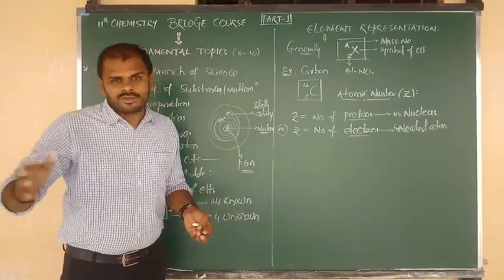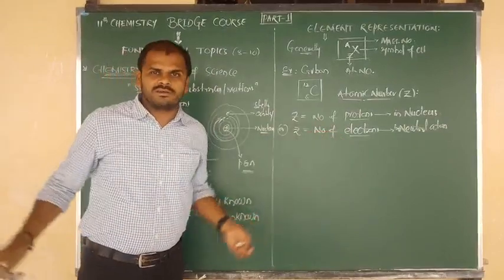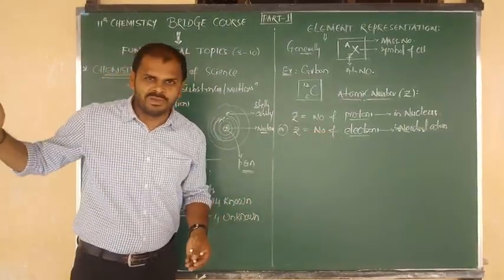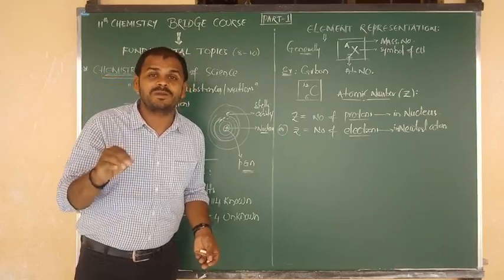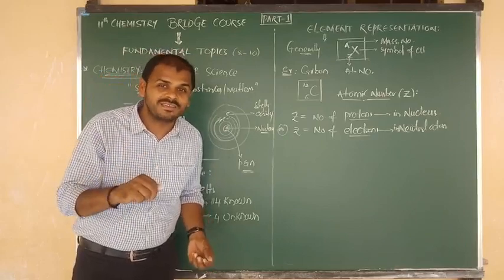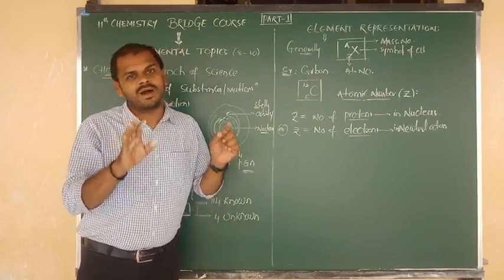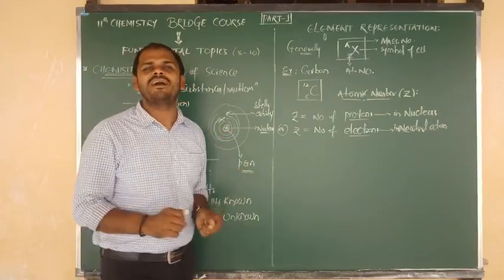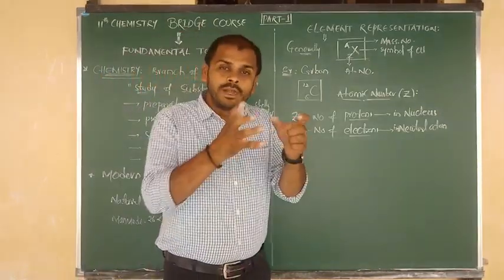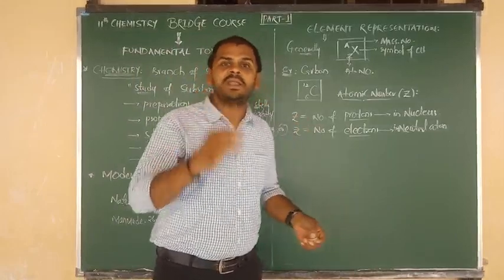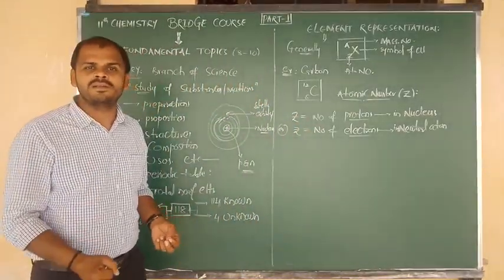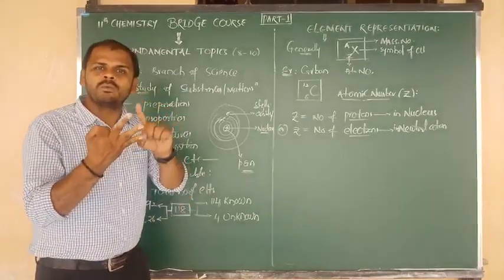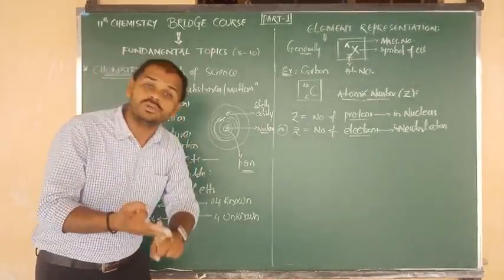But after that, based on modern discoveries and achievements, the atom is still accepted as the smallest particle, but as per modern atomic theories it can be further divided into 3 subatomic particles, also called 3 fundamental particles. One is electron, one more is proton, one more is neutron.